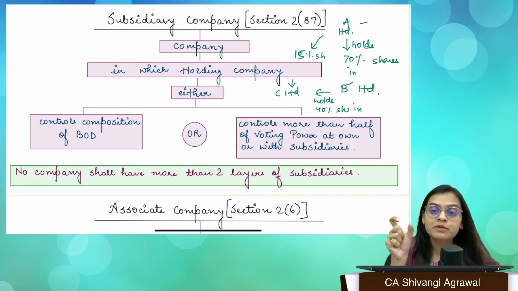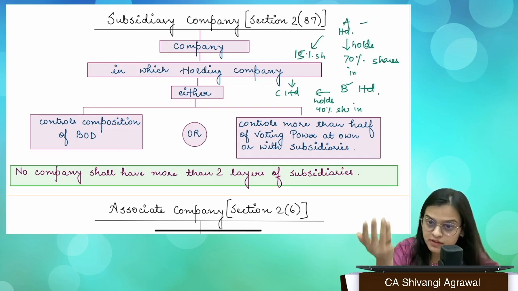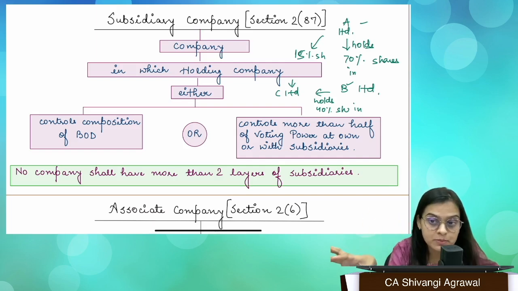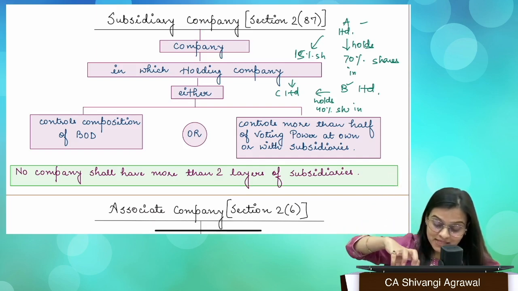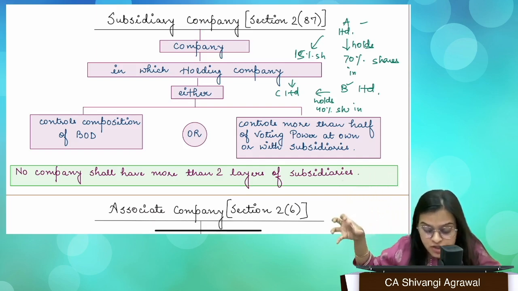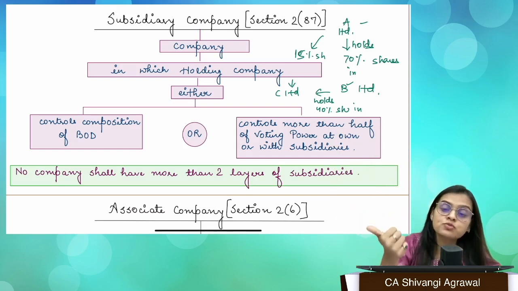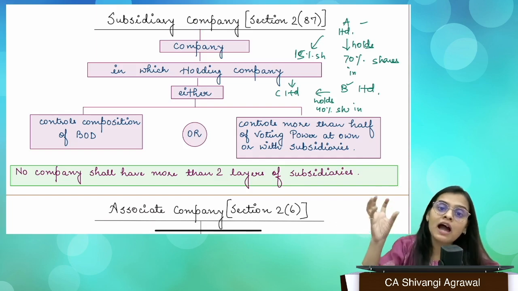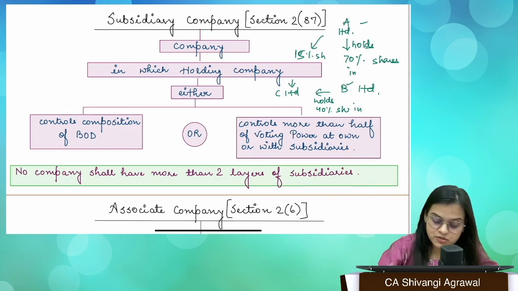Now, if I try to establish the relationship between A and C, they're not holding and subsidiary prima facie or directly, right? Because A Limited holds only 15% shares in C Limited. However, A Limited has a control of 15% plus its subsidiary also has a control of 40%. So if I sum total 40 plus 15, it comes out to be 55. So together you have a control of more than half of voting power with your subsidiary. Then they also establish a relationship of holding and subsidiary. Fine. I hope this is clear.